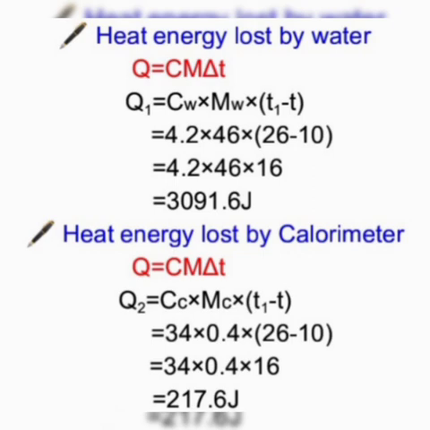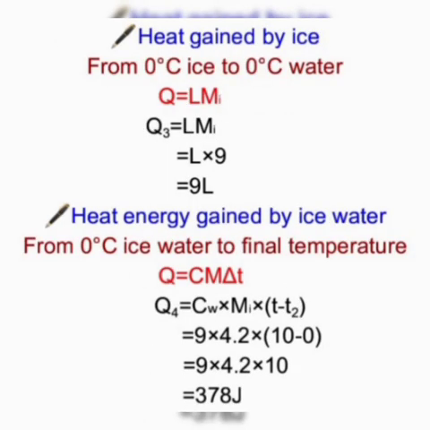Next, let us calculate the heat energy lost by calorimeter. As we know, heat energy is equal to c m delta T. Now, let us take heat energy lost by calorimeter as Q2. Then we get Q2 is equal to specific heat capacity of calorimeter into its mass into T1 minus T, which is equal to 34 into 0.4 into 26 minus 10, and we get 34 into 0.4 into 16. Therefore, Q2 is equal to 217.6 joule.